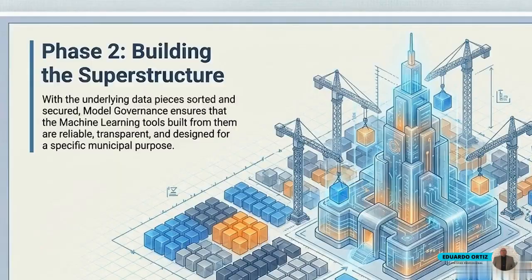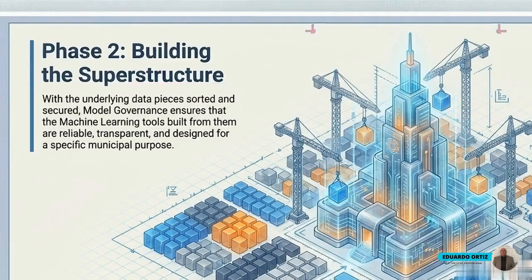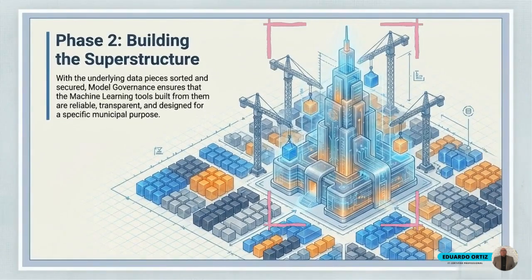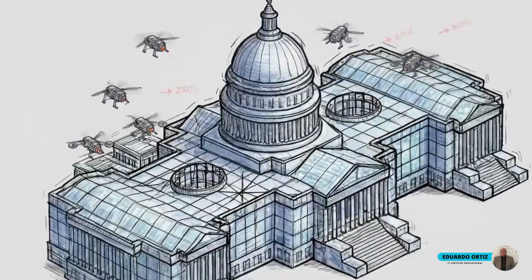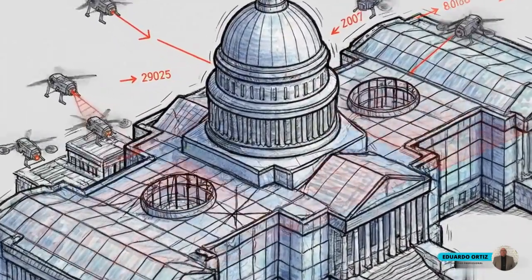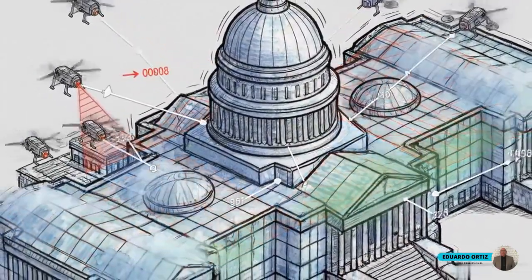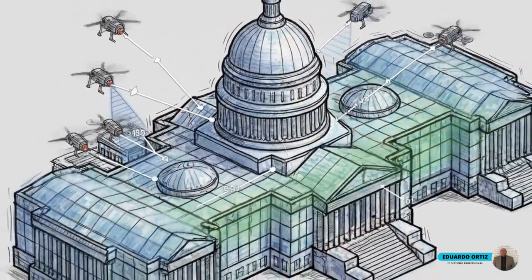We now enter Phase 2, model governance. Here, the secured data pieces are assembled into specific machine learning tools, visualized by this complex digital superstructure. Foundation models are dynamic systems, not static software. They require continuous, active structural inspection to prevent physical and logical deterioration.